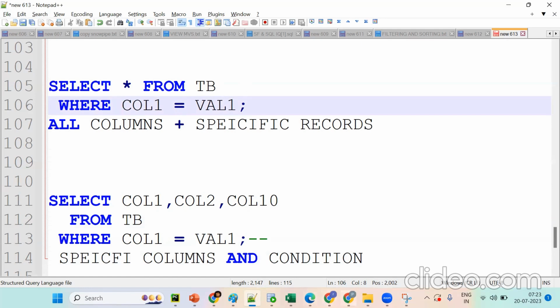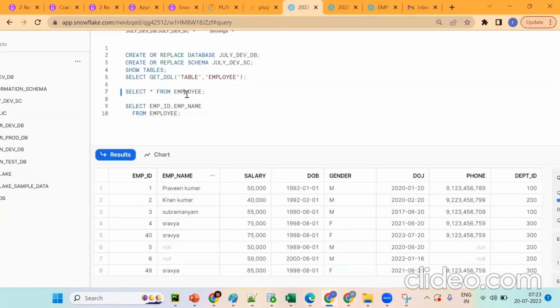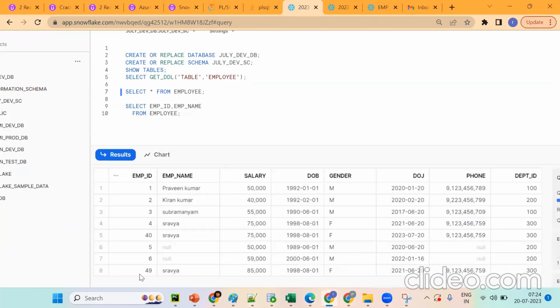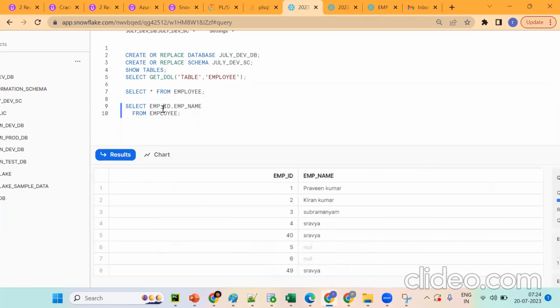If you're not able to go back, you see here what happened. Now select star is projecting all the columns and all the records. How many records are there? We're having 8 records. Suppose I want to get specific columns and all records.